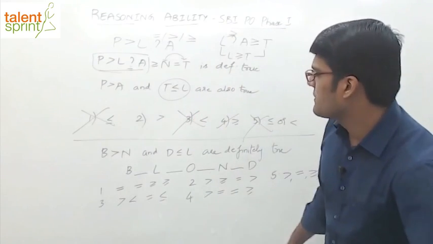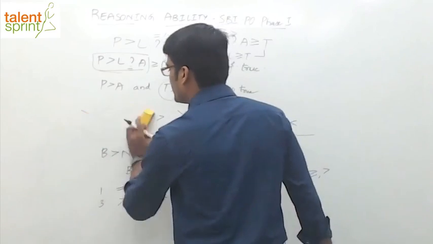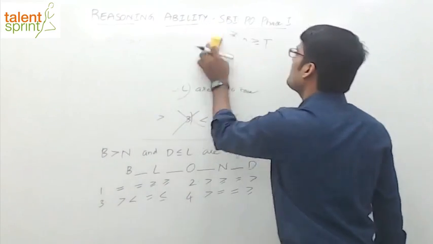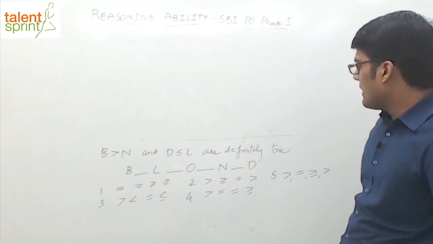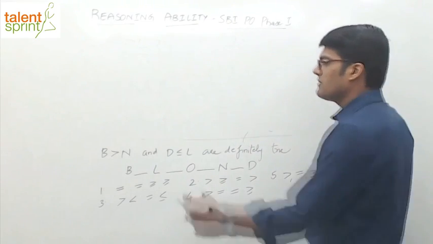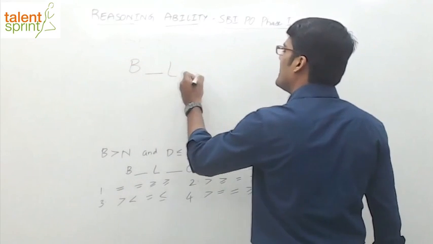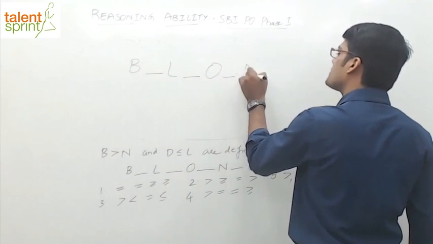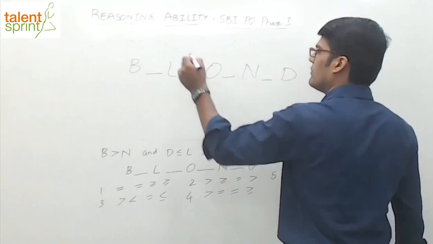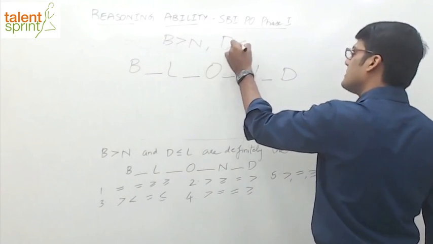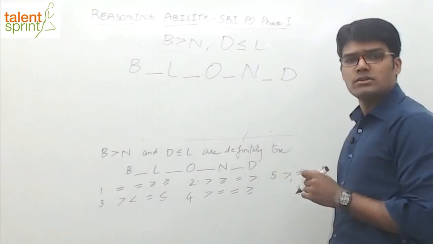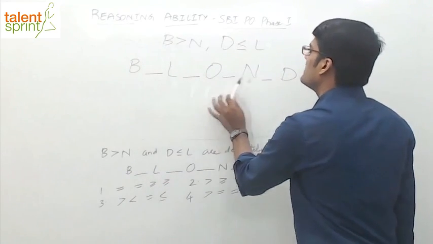Okay. Now the next question from coded inequalities. What does it say? B greater than N, and D less than or equal to L are definitely true. So what should come in place of B dash L dash O dash N dash D? What are the given cases? B should be greater than N and D is less than or equal to N. These are definitely true.